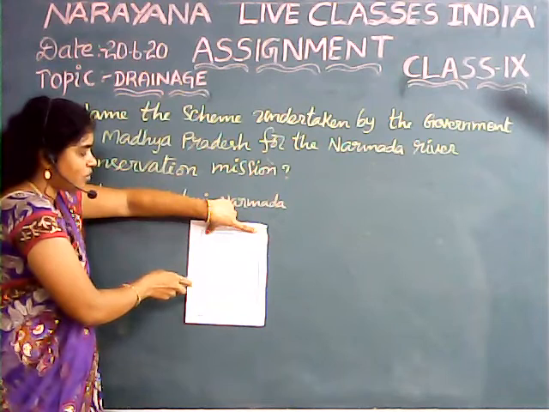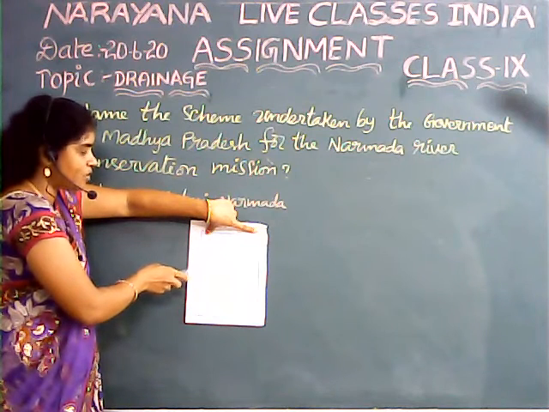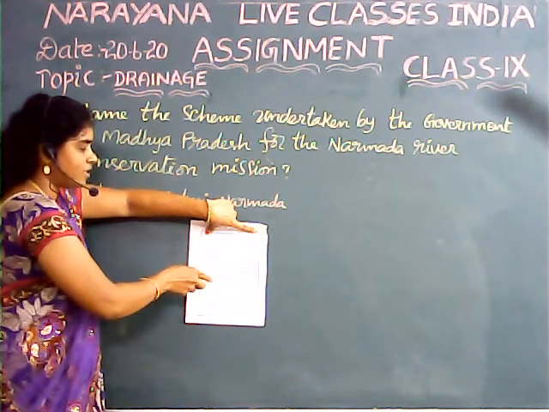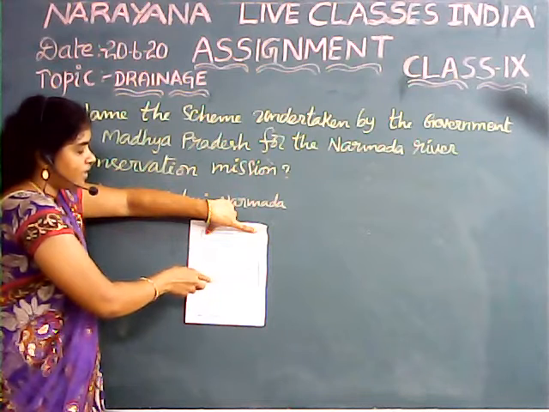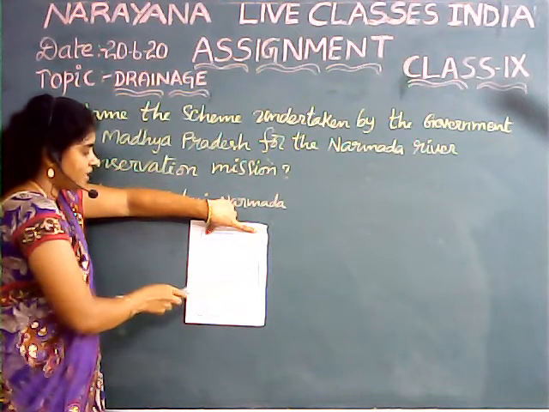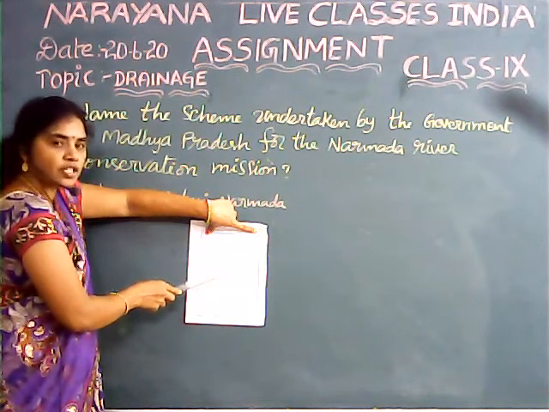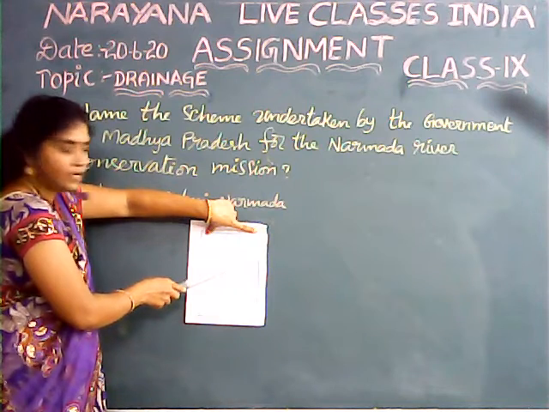River Kosi, a tributary of River Ganga, has its origin in the Nepal Himalayas and flows towards the south. River Lohit, a tributary of Brahmaputra, flows in Arunachal Pradesh. River Betwa has its origin in Madhya Pradesh and joins River Yamuna, so it is a tributary of River Yamuna.